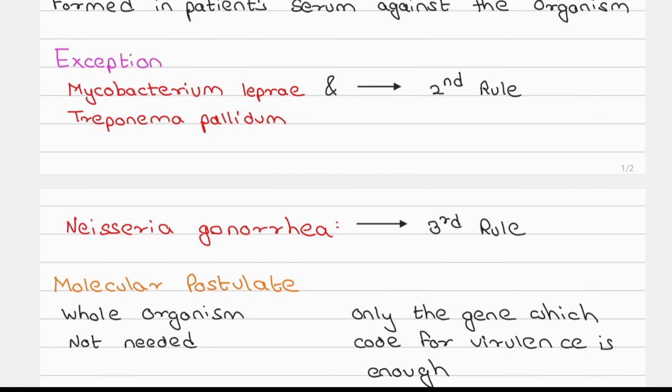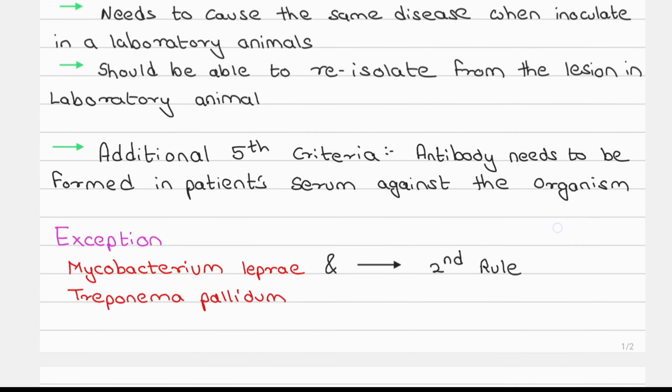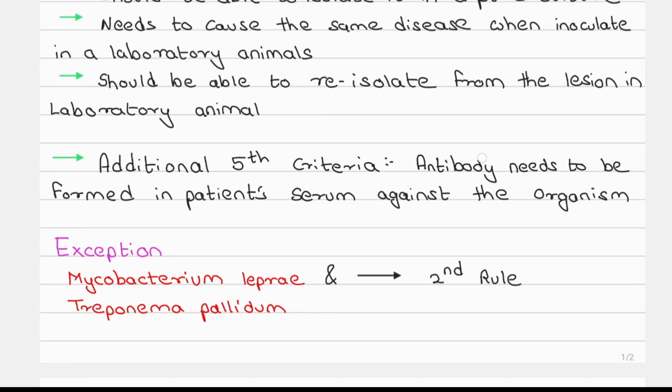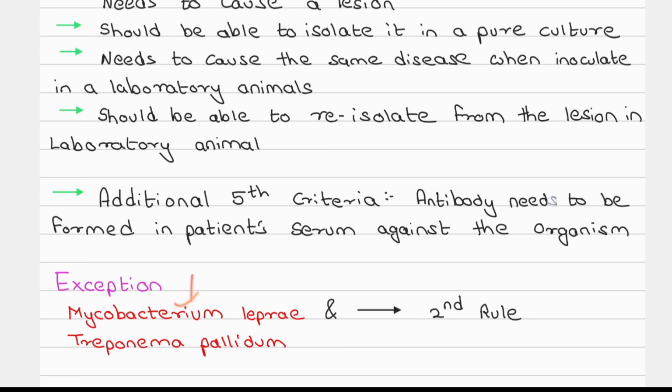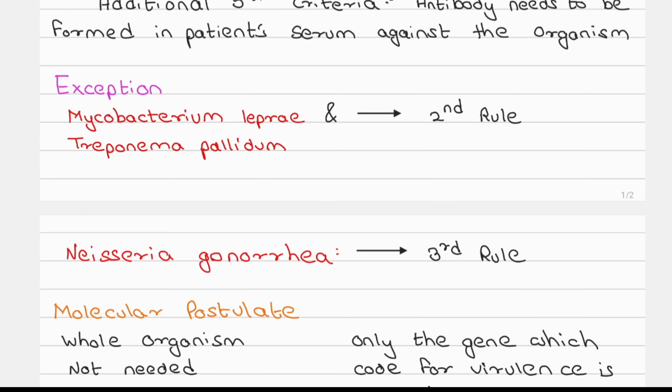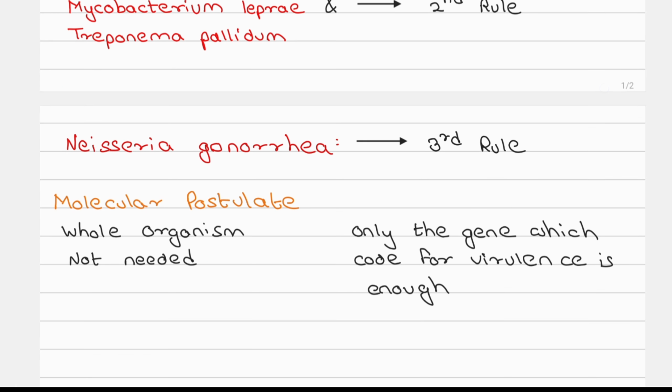Now there are some exceptions. Obviously, this is biology, so we're going to have exceptions everywhere. Mycobacterium leprae and Treponema pallidum: Mycobacterium leprae causes leprosy, and Treponema pallidum causes syphilis. These two organisms do not follow the second rule, which means there is no solid or culture media in which we can isolate them.